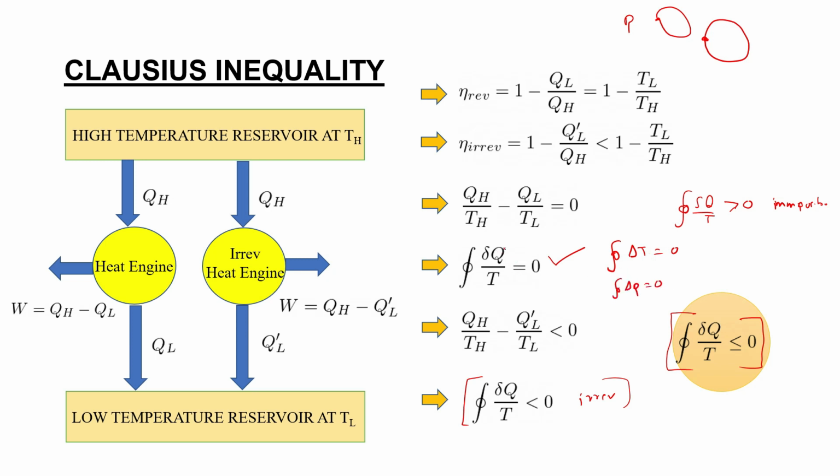So if you look at this equation, the cyclic integral of delta Q by T is equal to 0. From this you can infer that this is a kind of property, delta Q by T, that is a property of the process, and this property is called the entropy.